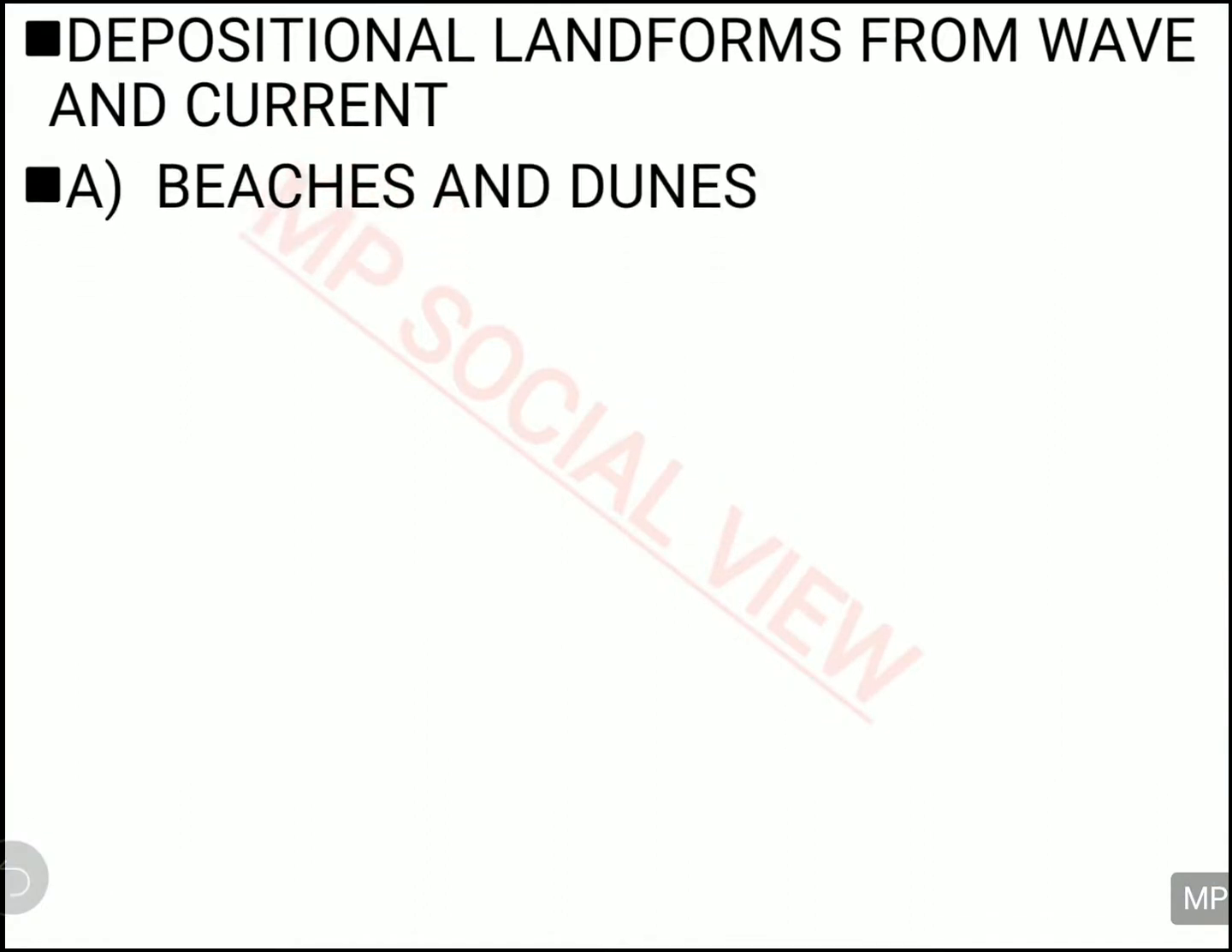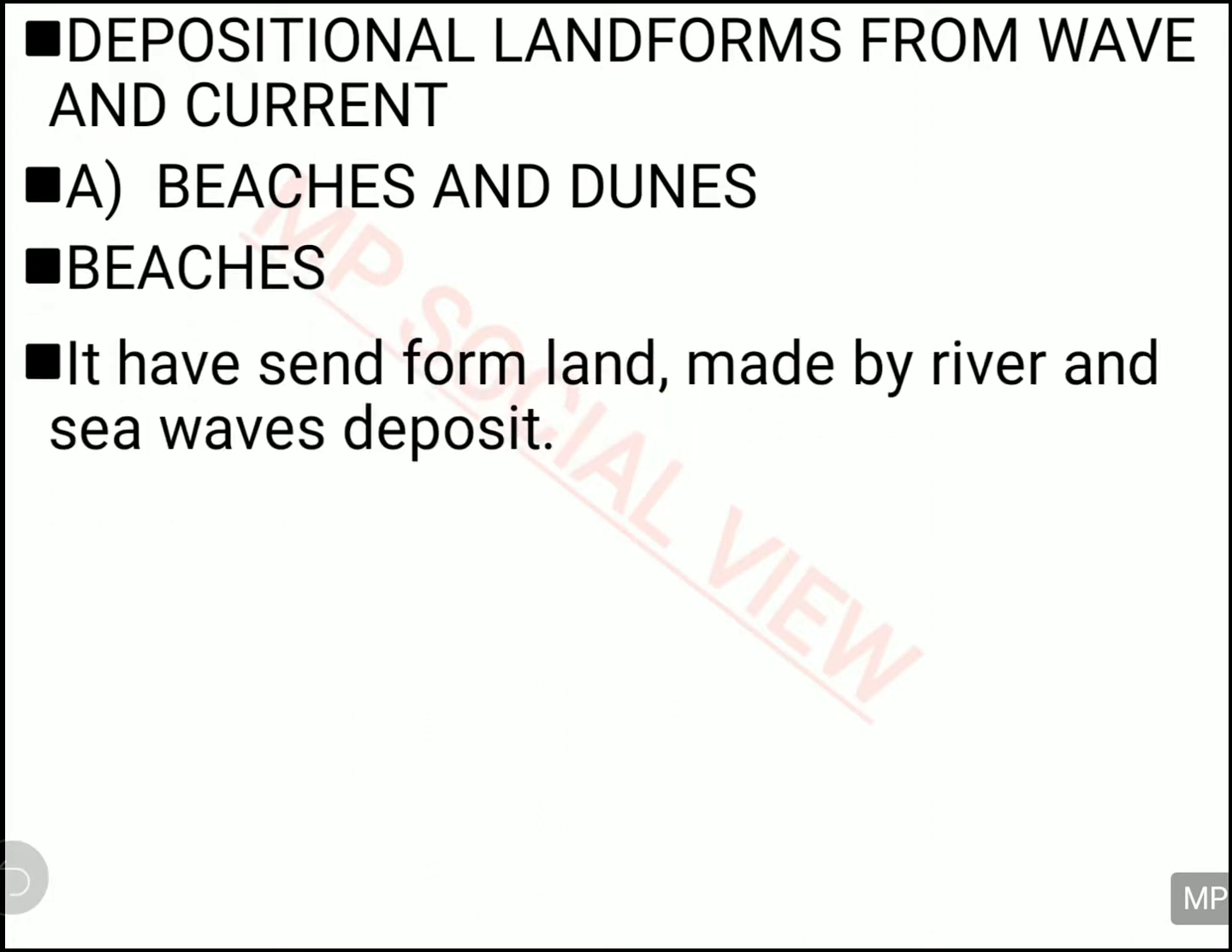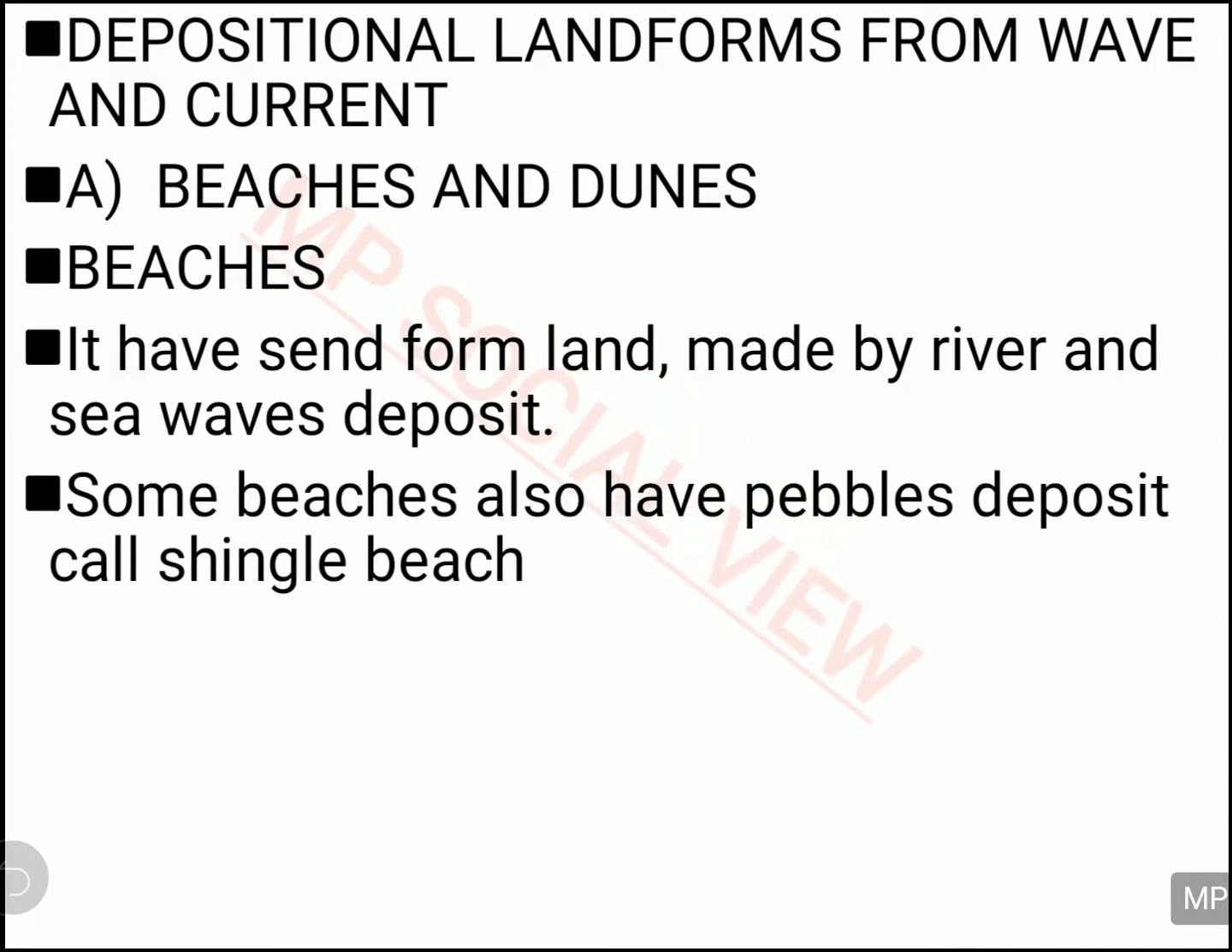Now let us see the depositional landforms made by the wave and current, and those are beaches and dunes. Beaches are actually sandy land. These sands are brought by the river and also by the ocean and deposited at the sides of the ocean's coast, and that is called beaches.